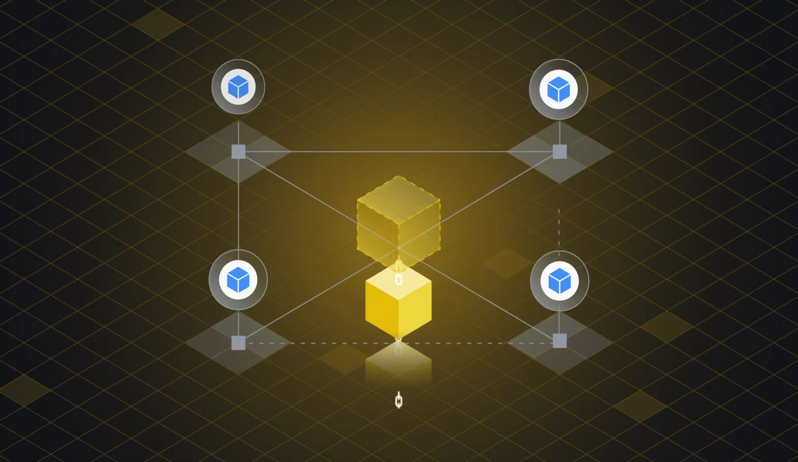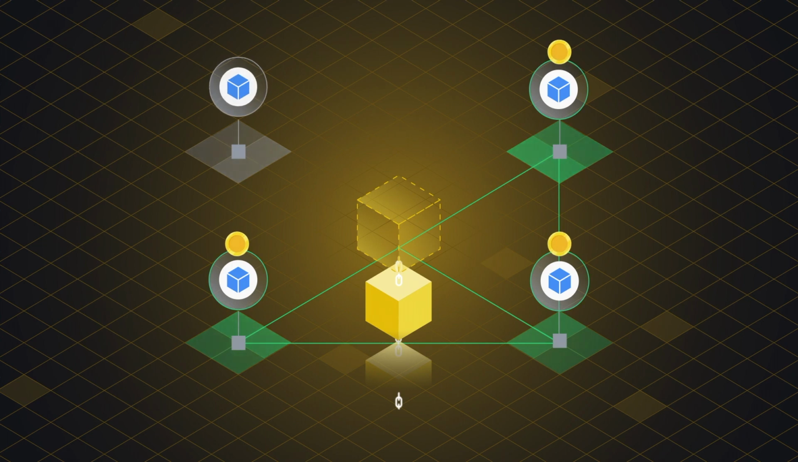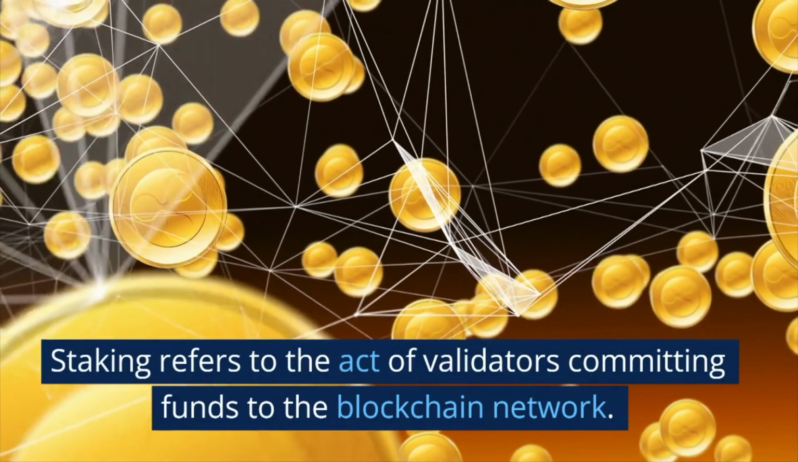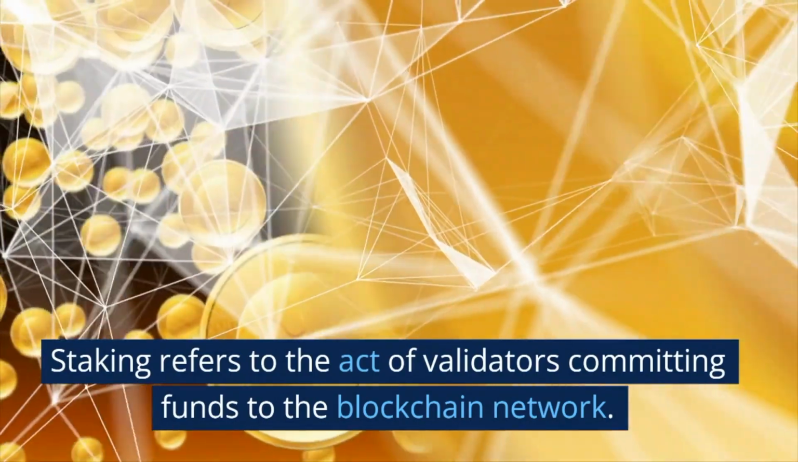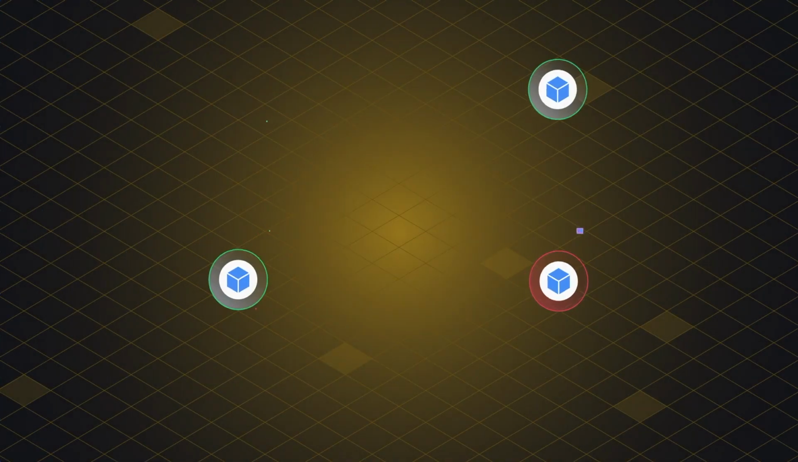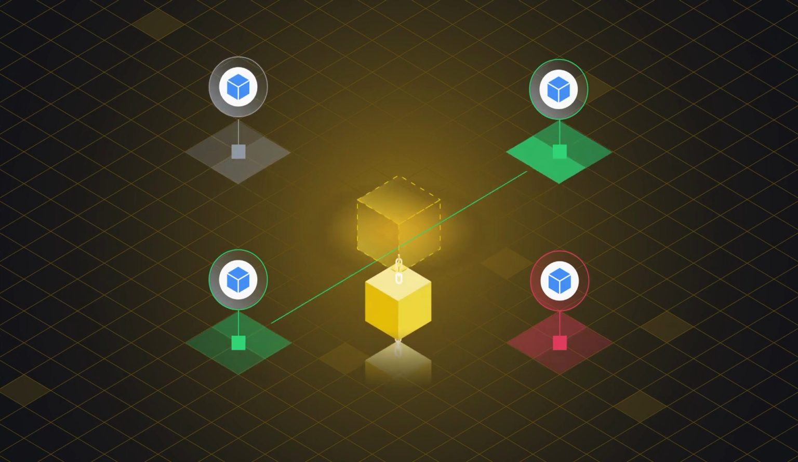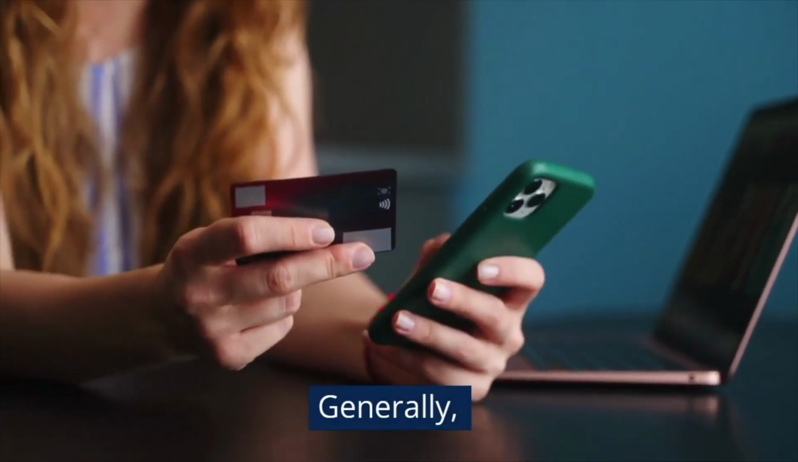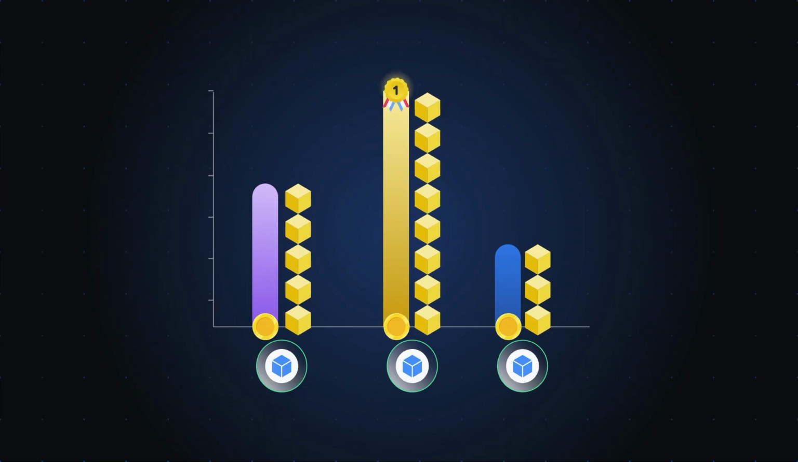Proof of stake mechanisms use a pseudo-random election process to select validators from a group of nodes. The validators hold and stake the native cryptocurrency of the blockchain in order to validate transactions. Staking refers to the act of validators committing funds to the blockchain network. The locked funds will then act as collateral, meaning malicious validators will most likely lose their stake and be kicked out. On the other hand, honest validators will be rewarded as new blocks are produced. Generally, the more coins are staked, the more likely you get to validate a new block and receive rewards.